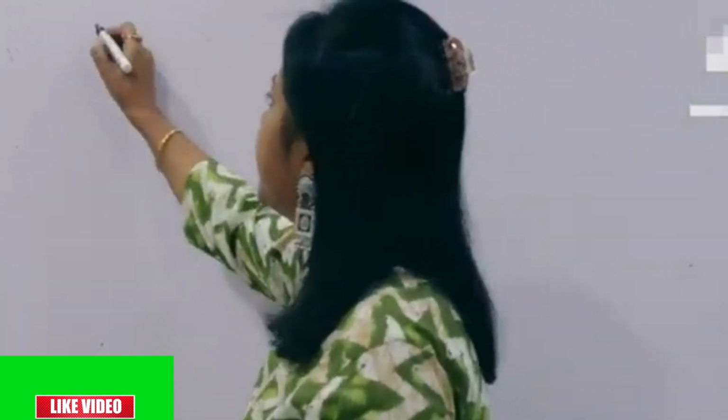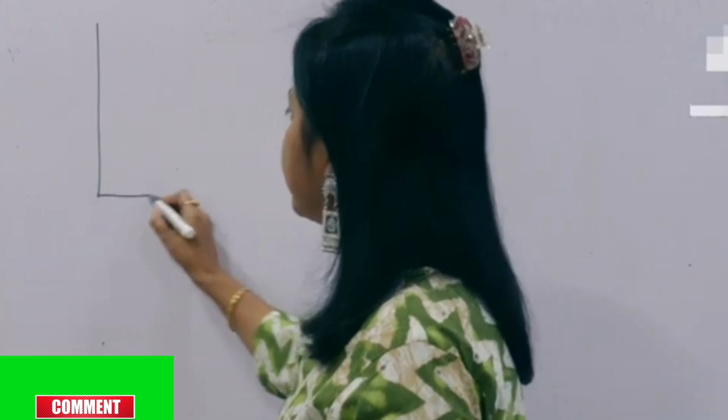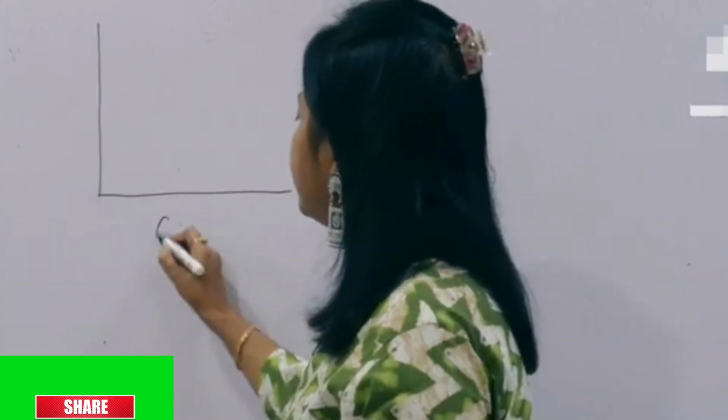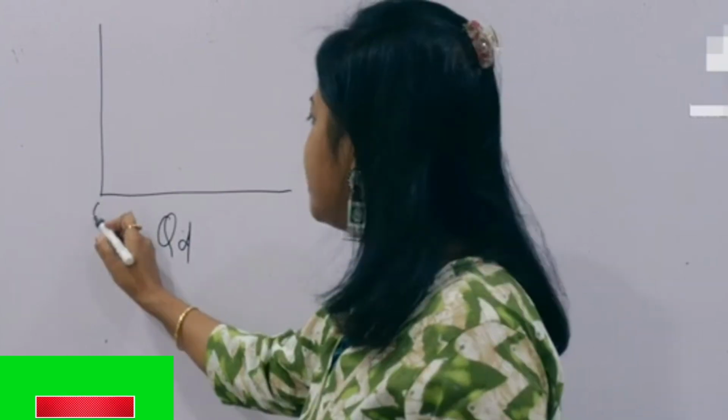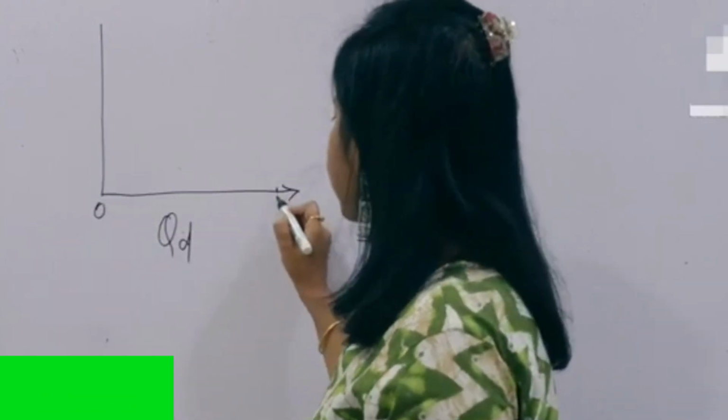Friends, we are discussing demand and supply. Suppose this axis represents the quantity demanded of a product, how much we demand. This is our OX axis.